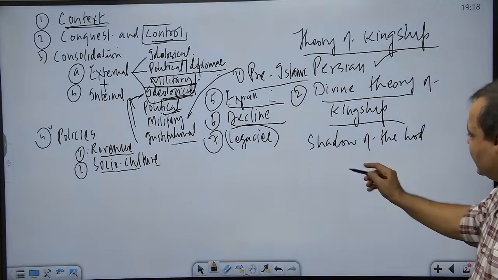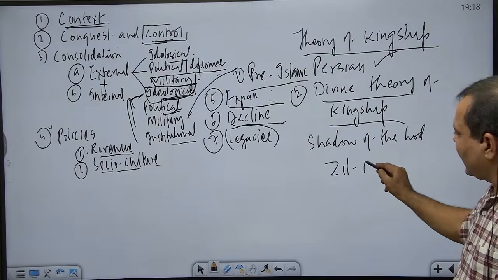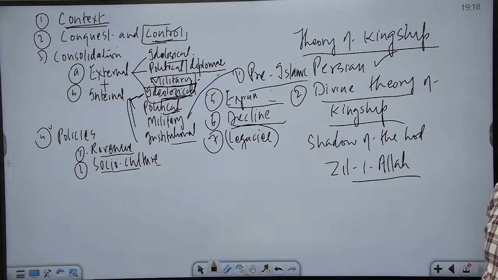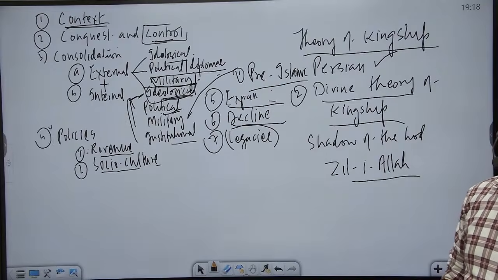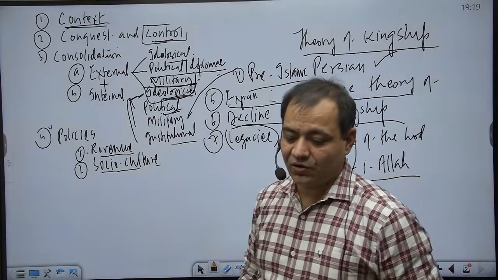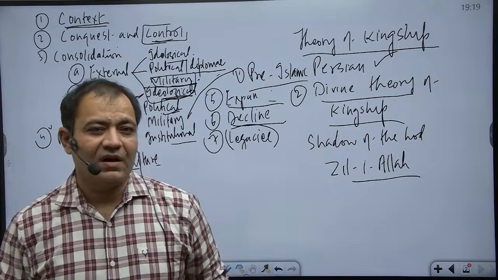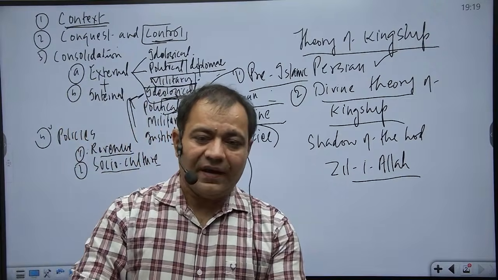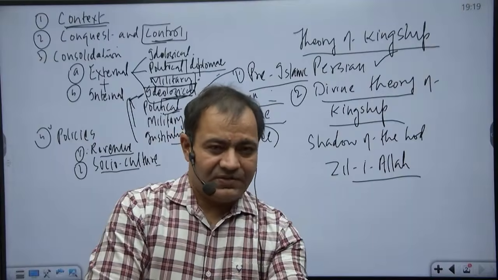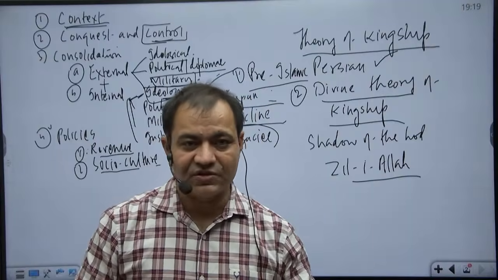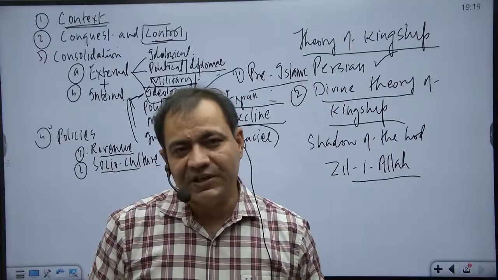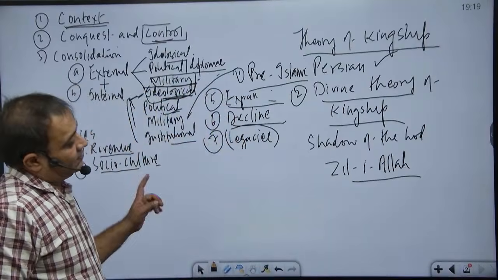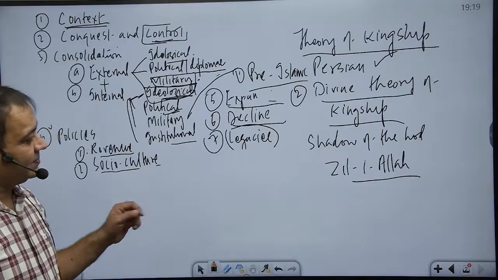Shadow of the God, that is Zil-e-Allah. You must have heard of this. That king is the shadow of God, and any disobedience to his order is akin to showing disobedience to God, for which any punishment can be given and justified. So, he believed in the divine theory of kingship.